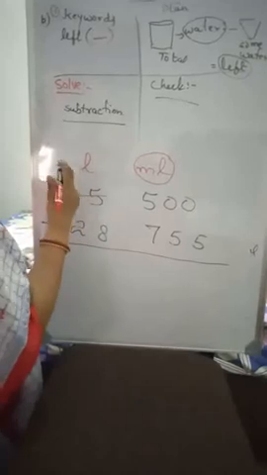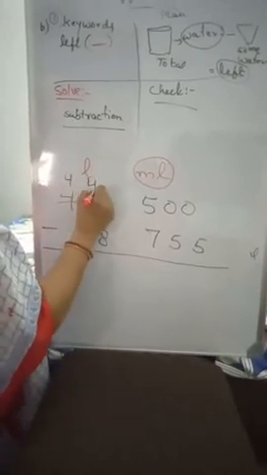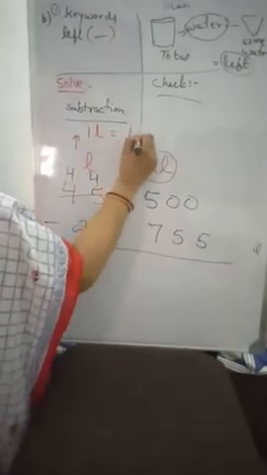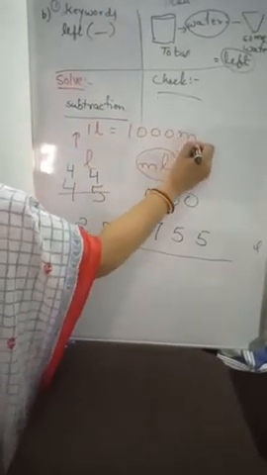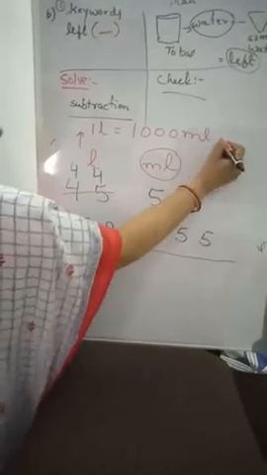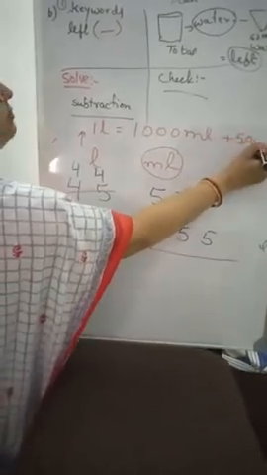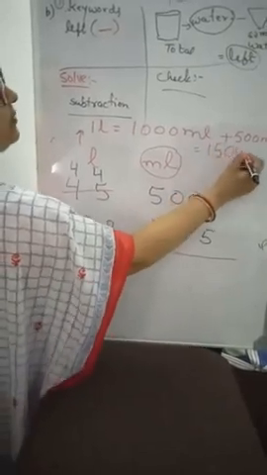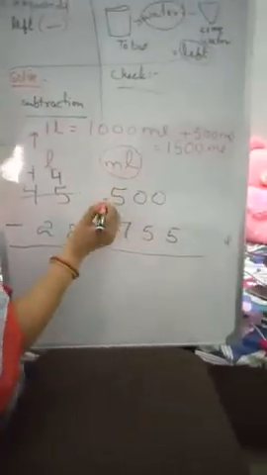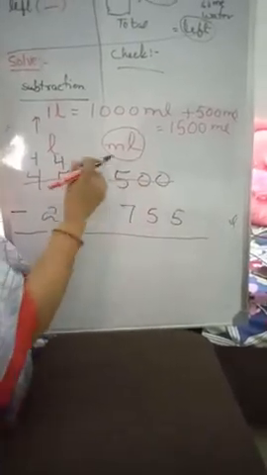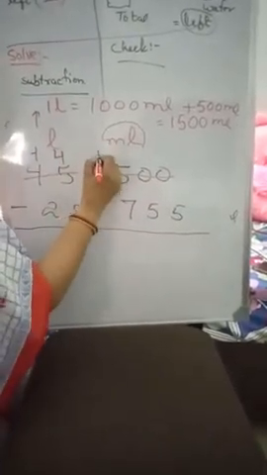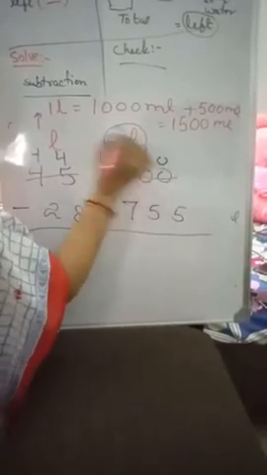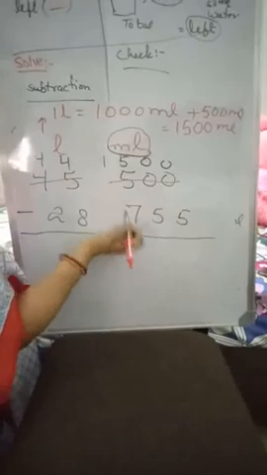So this 45 will reduce to 44. And this 1 liter has 1000 milliliter, correct? And it will be added with this 500 milliliter. Now it becomes 1500 milliliter. Now we can easily subtract.